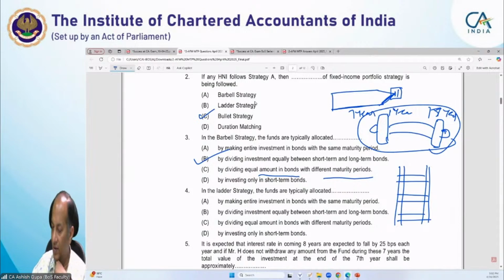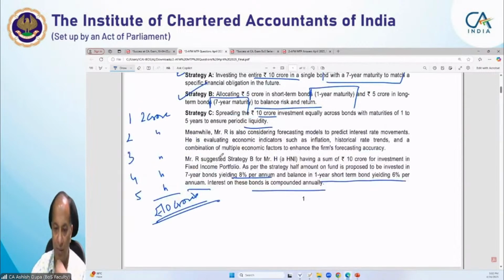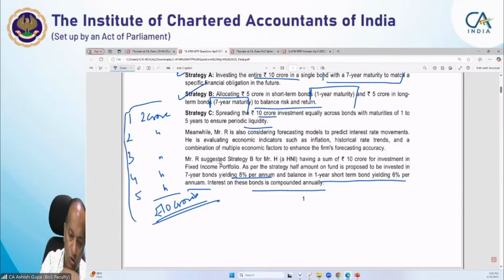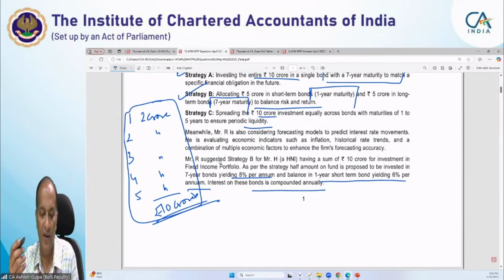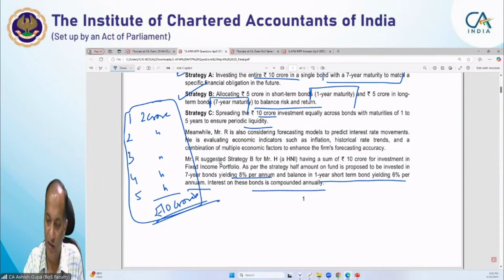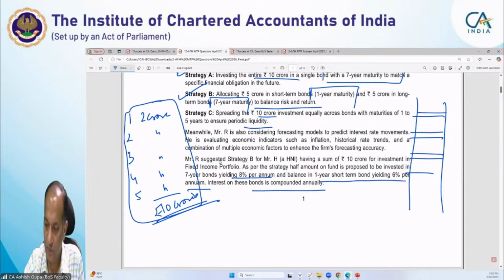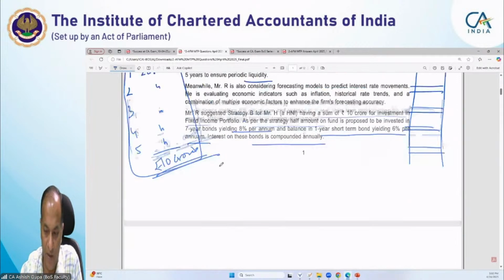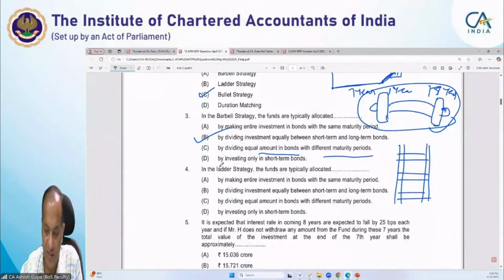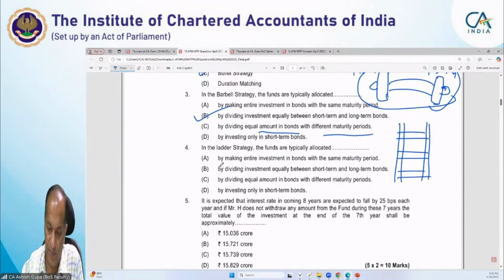Like in our earlier example, if I am investing rupees 2 crore for the different periods of 1 to 5 years, it is kind of a ladder. I hope it is clear to you. So this is called the ladder strategy, and the correct option will be C.